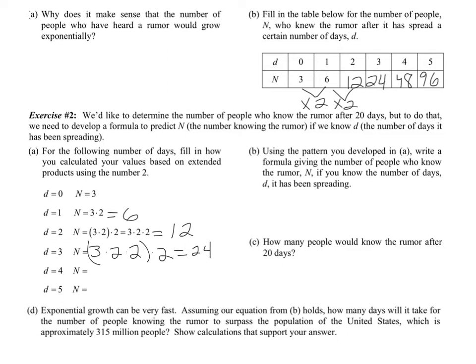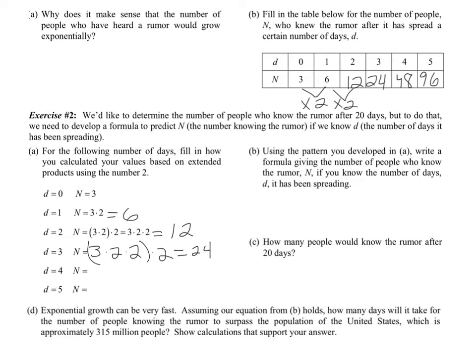Don't forget, all I'm basically doing is that this 3 times 2 times 2 is what I had on day 2, which is another way of writing 12. I could always substitute the 12 in there as well, but they want to make sure that you understand the pattern that is going on.